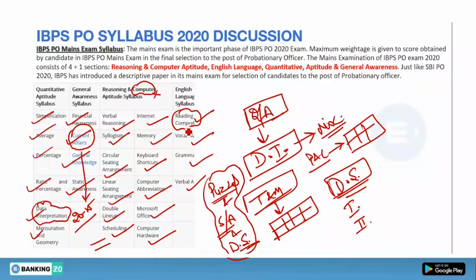In terms of short paragraphs, in terms of full passage, in terms of odd one out, in terms of para fillers, in terms of para jumbles, all these things depend on your reading capabilities, that is, how you comprehend the paragraph or how you understand the paragraph. Then only you can attempt the English language section effectively. For this, what you have to do is read the newspaper daily, especially the editorial section, and try to improve your vocabulary. You can easily excel in the English language section.